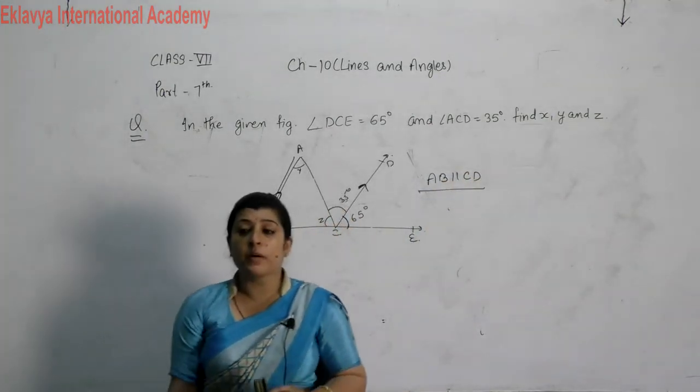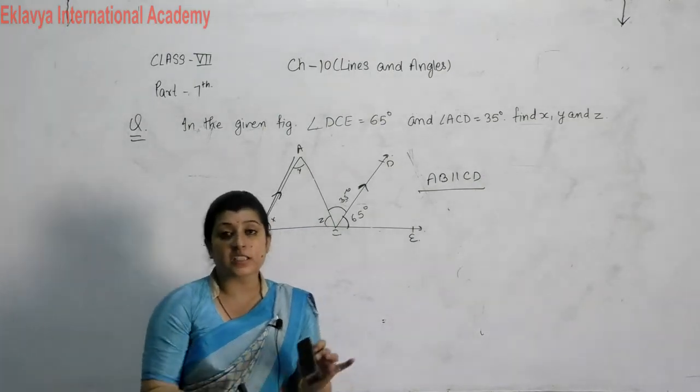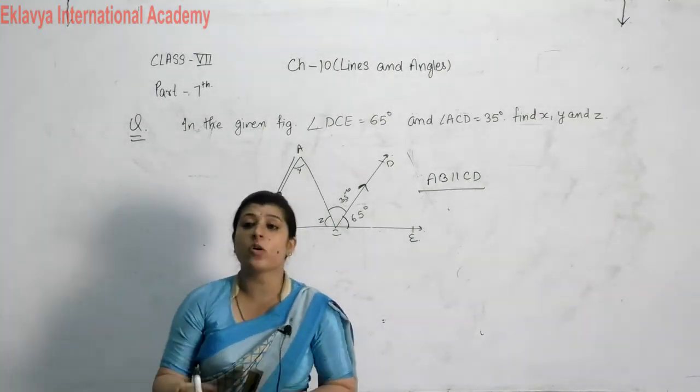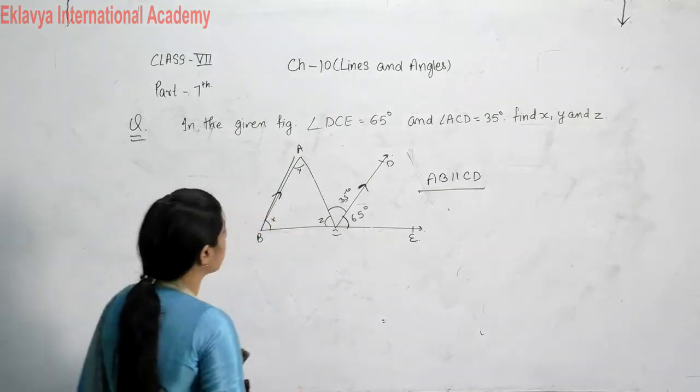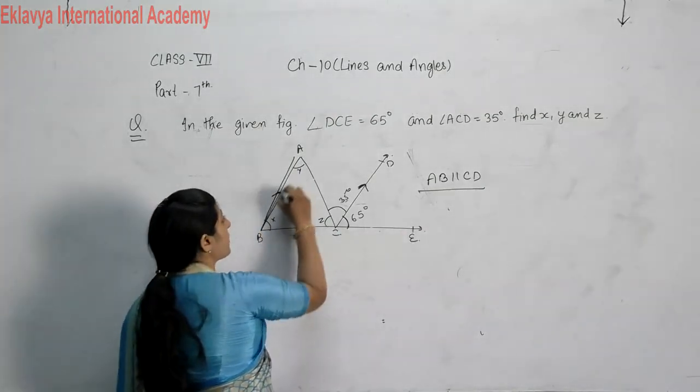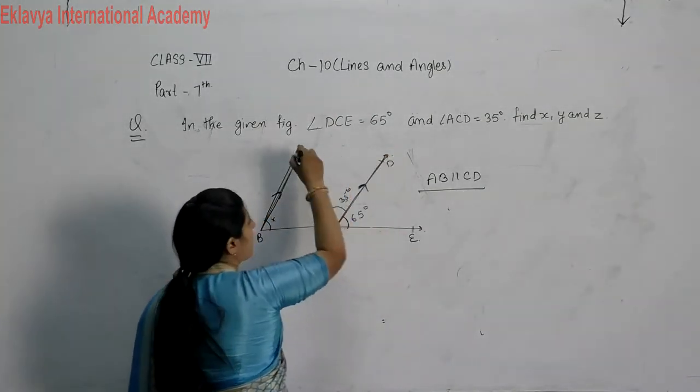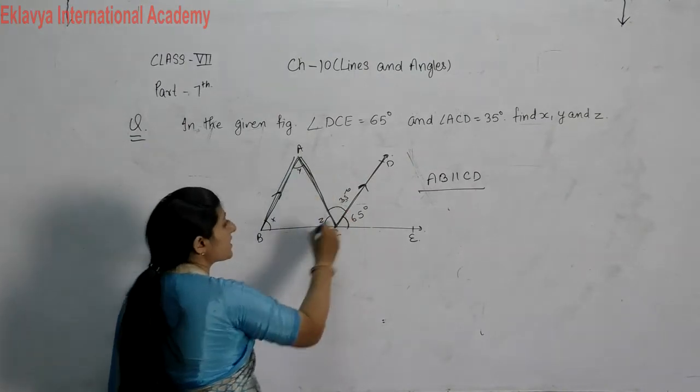Whenever we have two parallel lines, try to find the transversal and then the relation between alternate angles, corresponding angles and co-interior angles.